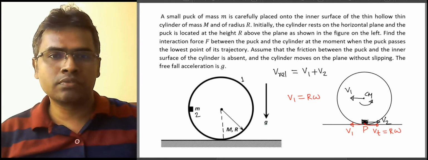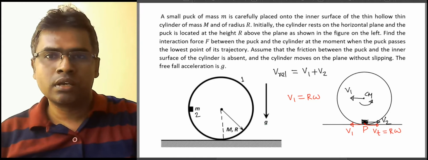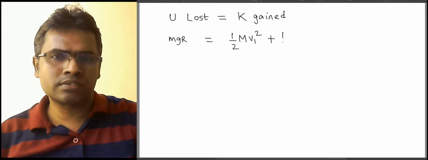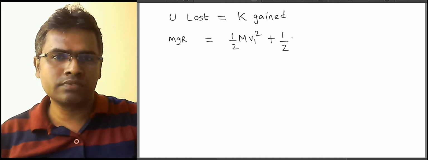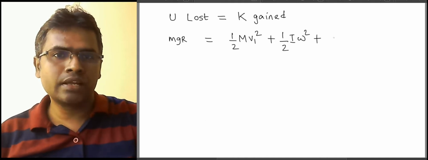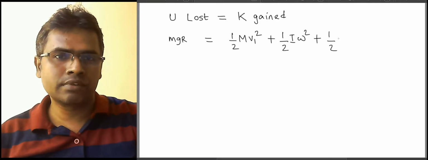So here we could use this omega in our expression. To begin with, we can write the rotational kinetic energy, which is half I omega square, and the kinetic energy of the puck is half m v2.